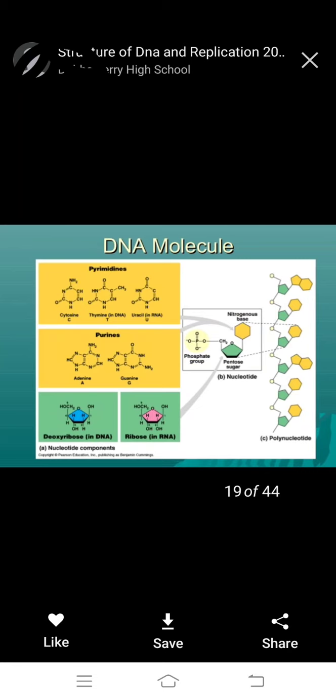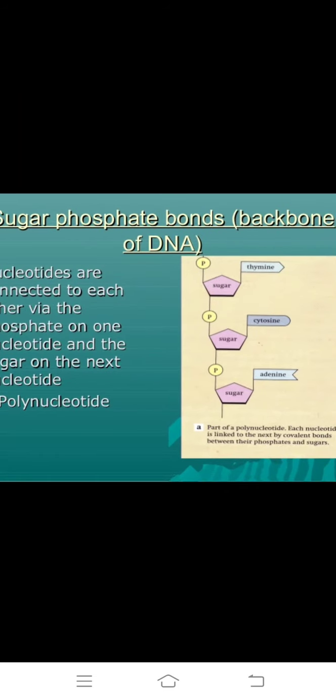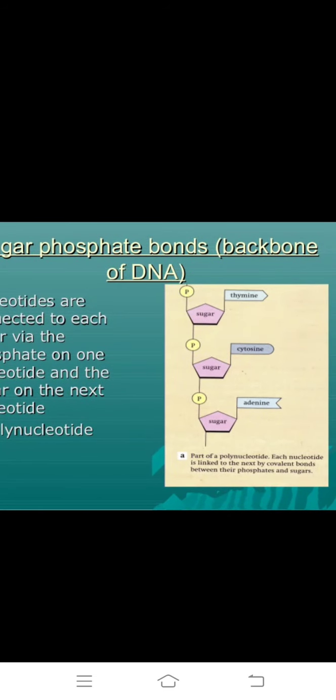Next, nucleotides are connected to each other by the phosphate. So what is the backbone? Very important. The backbone of the DNA is phosphate and sugar, bonded by phosphodiester bond.